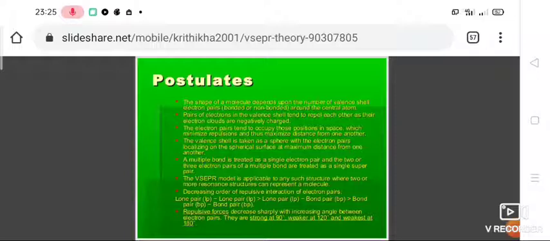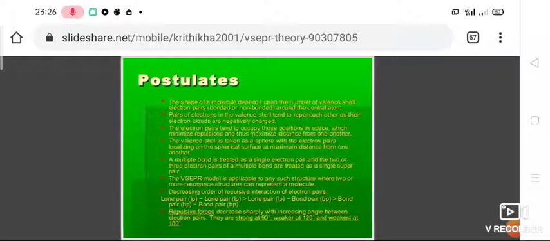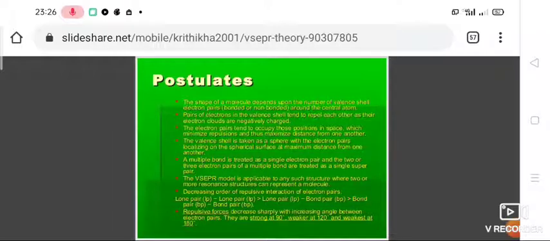So there is an order of decreasing repulsion interaction between electron pairs. That means how this electron repulsion takes place. The electron repulsion between lone pair and lone pair is greater than lone pair and bond pair, and it is greater than bond pair and bond pair.